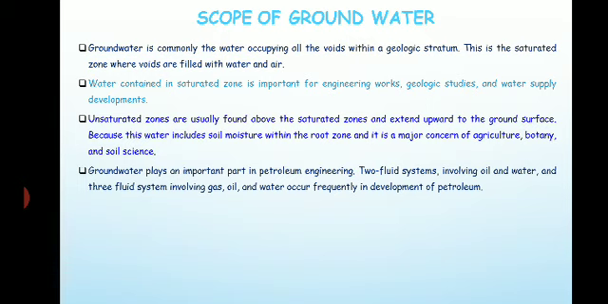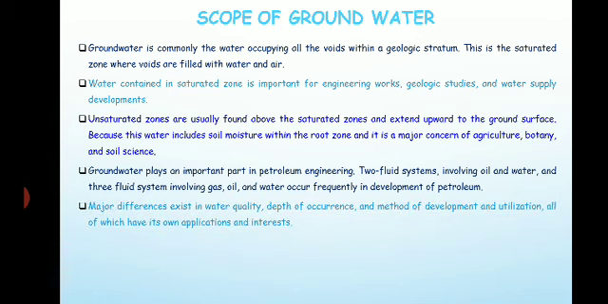We get petroleum in sedimentary rocks because it is a very cool and calm environment for deposition of such petroleum, which is formed by microorganisms. Then there exist two fluid systems and three fluid systems. It may be oil and water, or oil, gas and water all together. So there it plays a very important role in finding out the petroleum deposits.